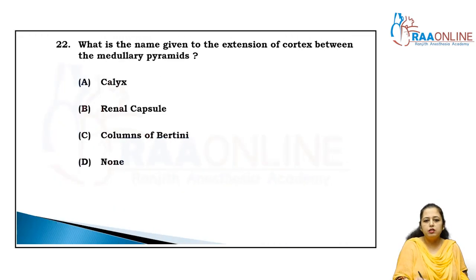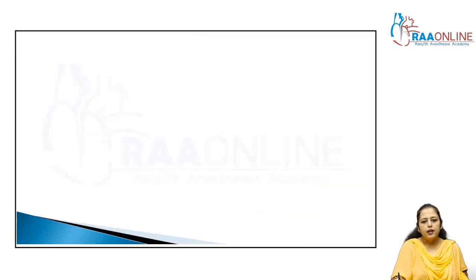Now come to the next question. What is the name given to the extension of the cortex between the medullary pyramids? These are called the renal columns of Bertini, right?